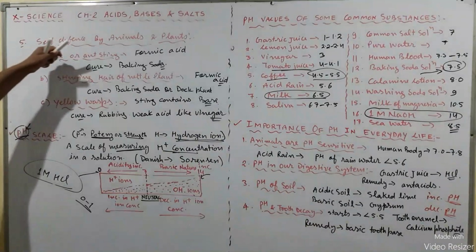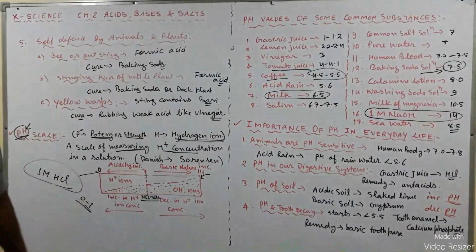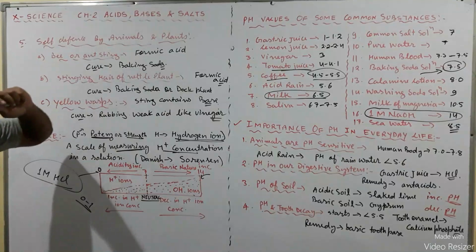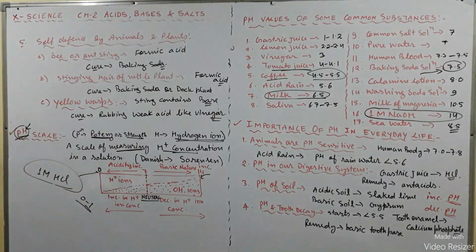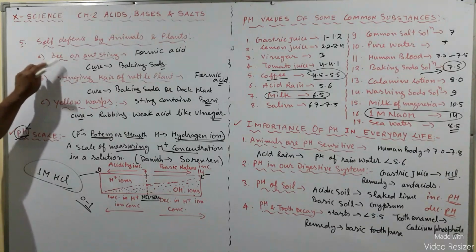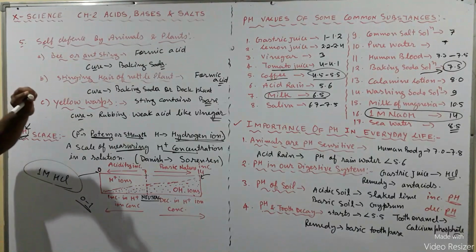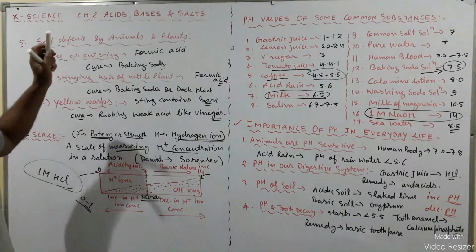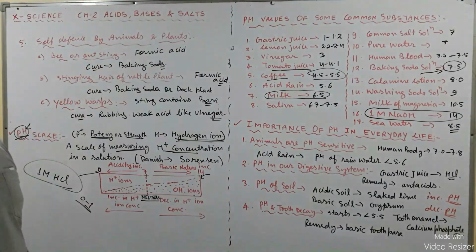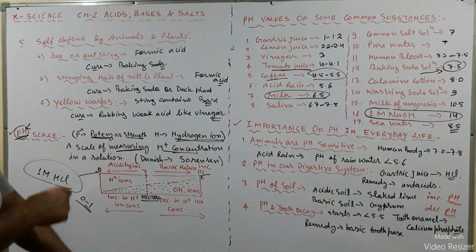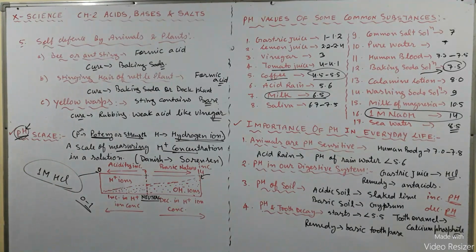Fifth point, that is self-defense by animals and plants through chemical warfare. Some plants and animals use pH for their protection. For example, if we take the example of honey bees and ant stings, their sting contains formic acid, which causes irritation in the skin.